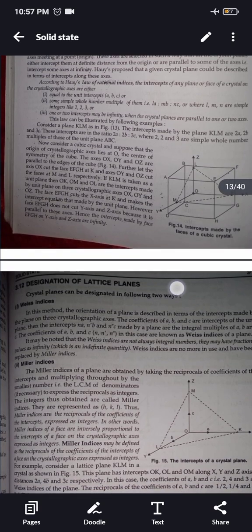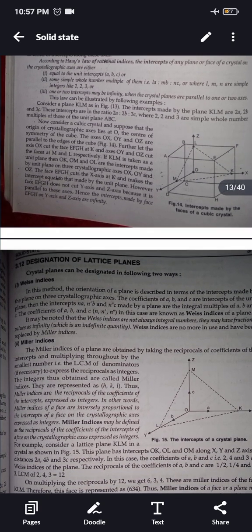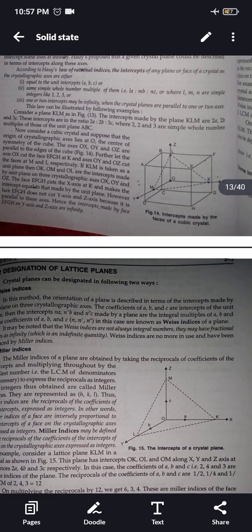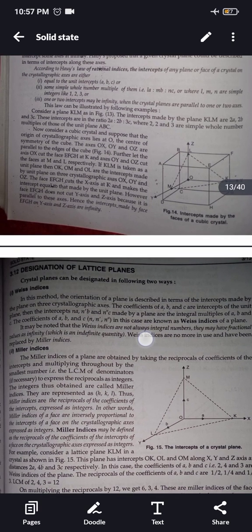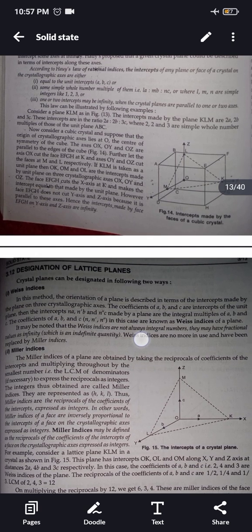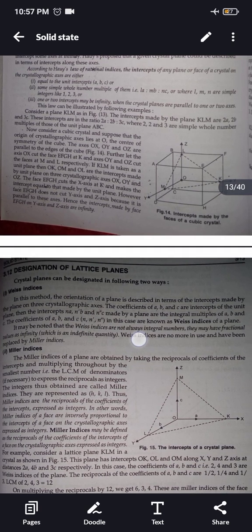Now, designation of lattice planes. Crystal planes can be designated in the following two ways. Weiss indices. In this method, the orientation of a plane is described in terms of the intercepts made by the plane on three crystallographic axes. The coefficients of a, b and c are intercepts of the unit plane. Then the intercepts na, nb and nc made by a plane are the integral multiples of a, b and c. The coefficients of a, b and c in this case are known as Weiss indices of a plane. It may be noted that the Weiss indices are not always integral numbers. They may have fractional values or be infinity.